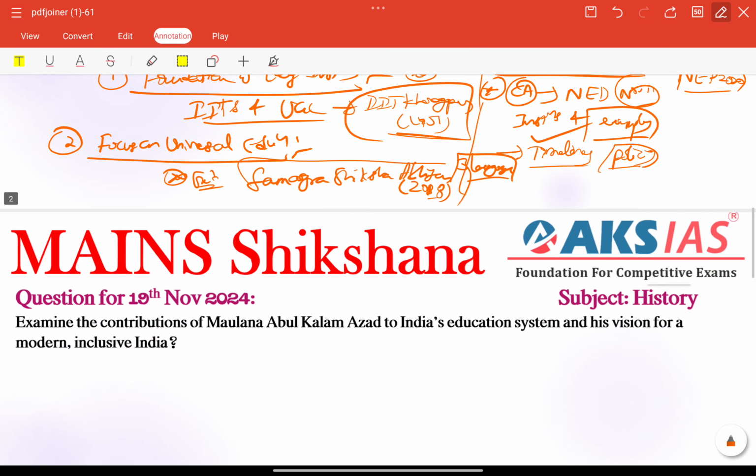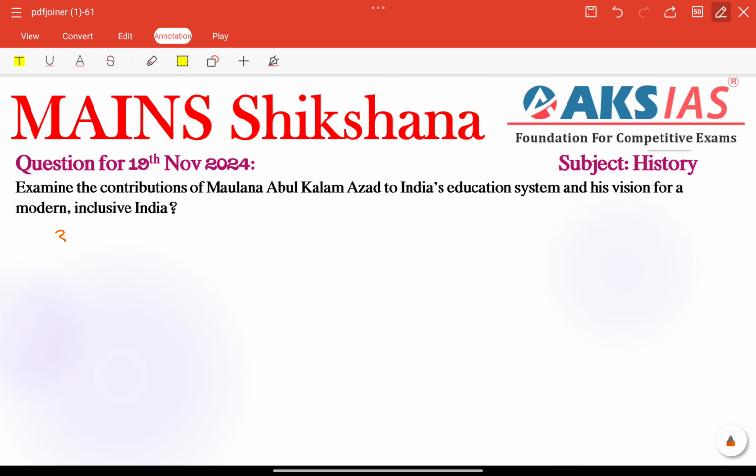Next, we can provide other contributions, such as promoting science and technology, also very important. He focused on technical education for self-reliance. For example, here we can include setting up the AICTE to regulate and promote technical education, that is also very important.